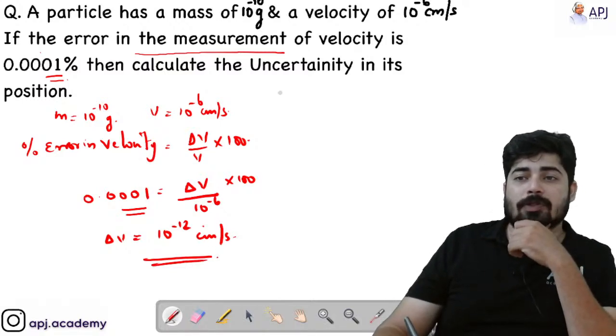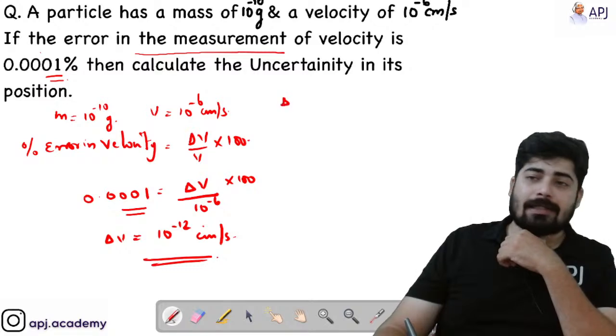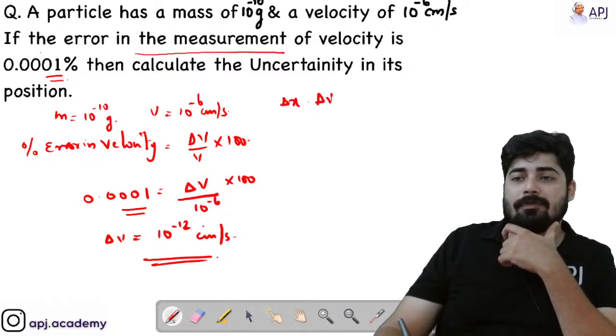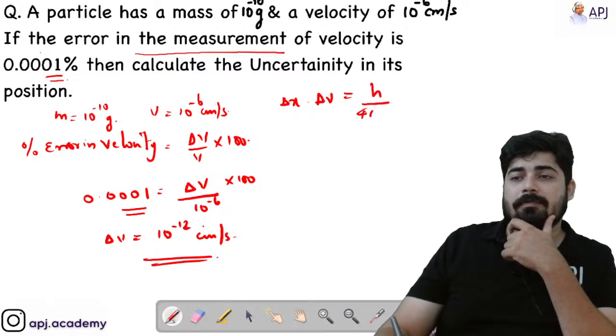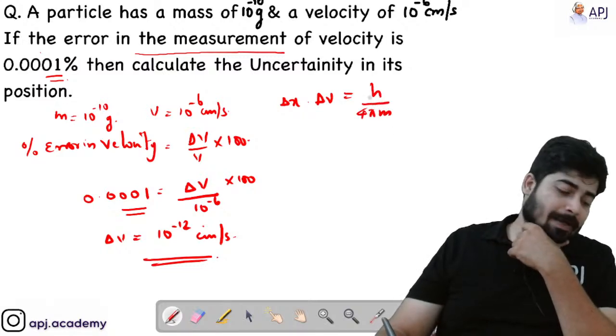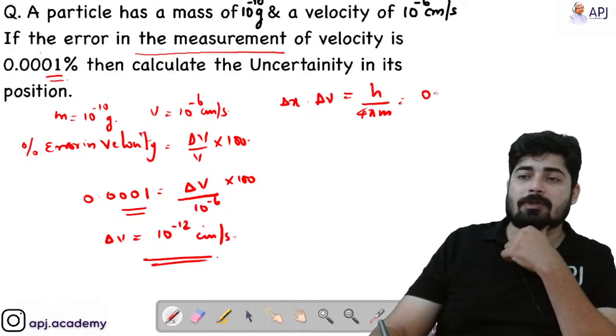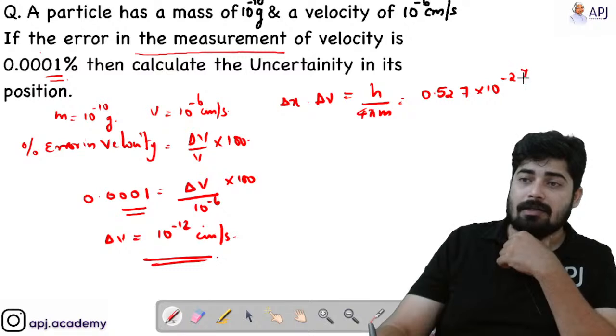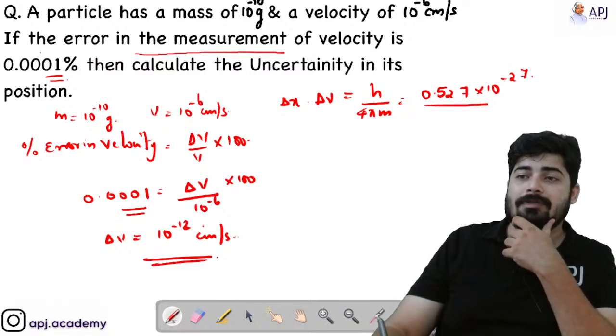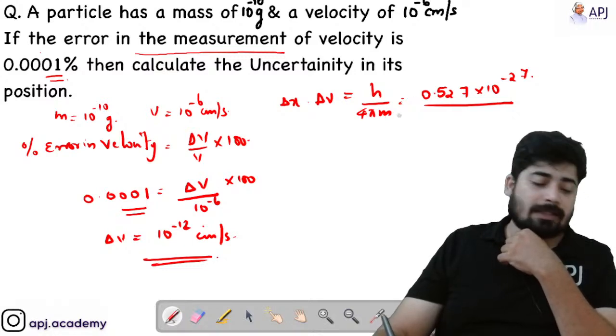Now for uncertainty in position, the formula is delta x dot delta V is greater than or equal to h by 4 pi m. We know that h by 4 pi is equal to 0.527 into 10 raised to minus 27 erg. We are considering erg since we are taking the velocity in centimeter per second and also mass in grams.